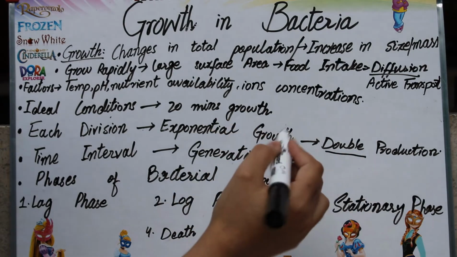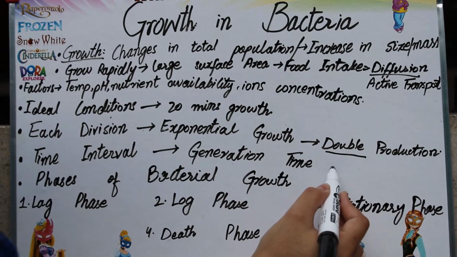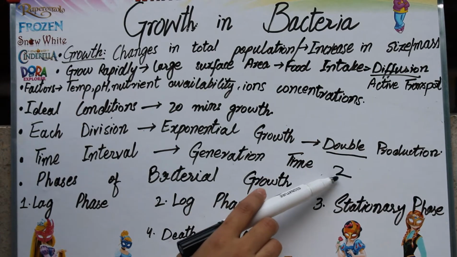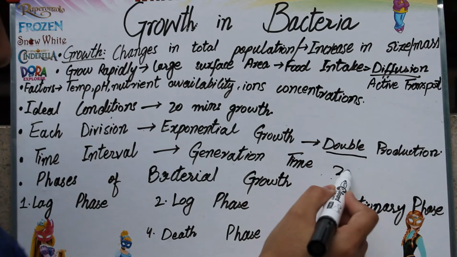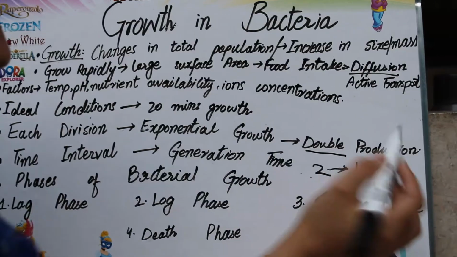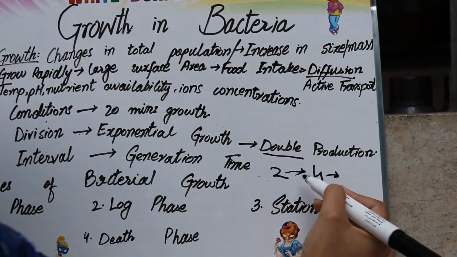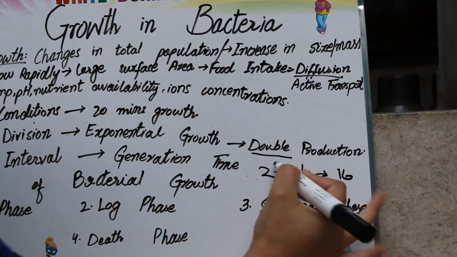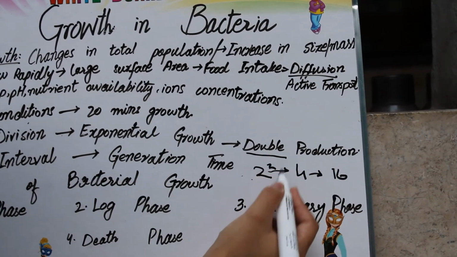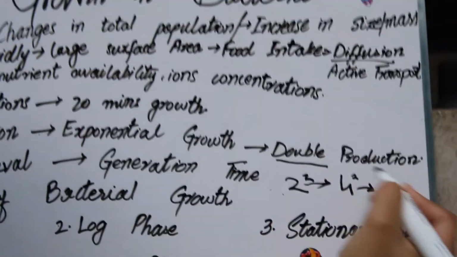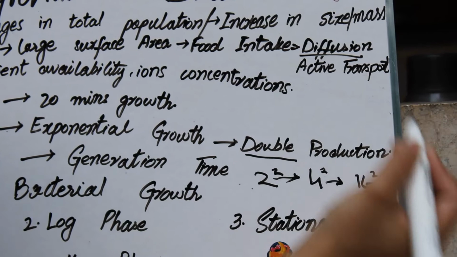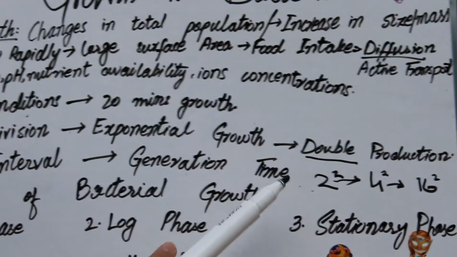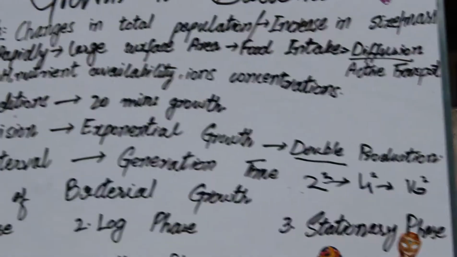Exponential growth means if in one phase there is production of two bacterial cells, in the second phase they're going to have 4, and in the third phase they're going to have 16. So like this, exponential: 2 raised to power 2 is equal to 4, 4 raised to power 2 is equal to 16, and so on with 16 raised to power 2. So this is what exponential growth means: each phase has a double increase in the production of bacterial cells.